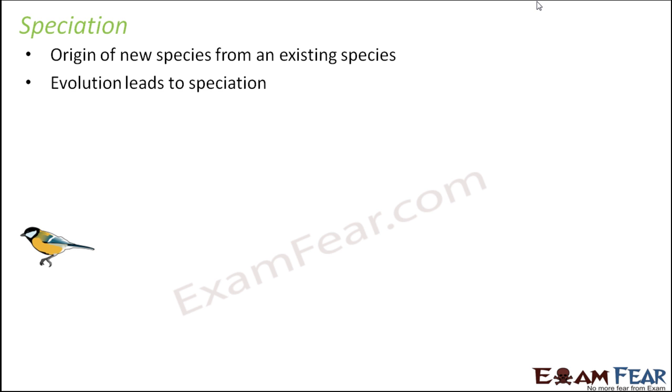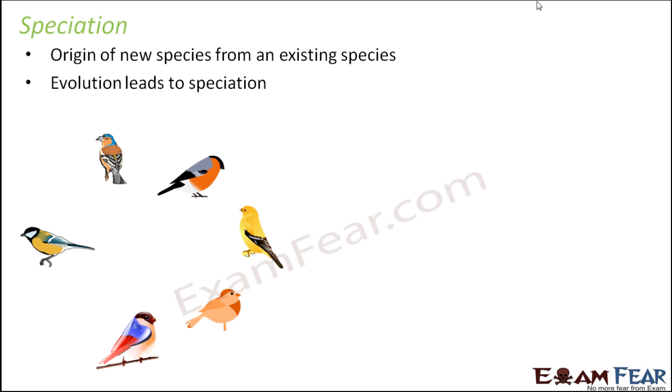So they started having longer beaks. And that's how we gradually have multiple species of the same finches. So finches on the Galapagos Islands are an excellent example of speciation, where we see that small changes over a huge period of time gradually give rise to new species.